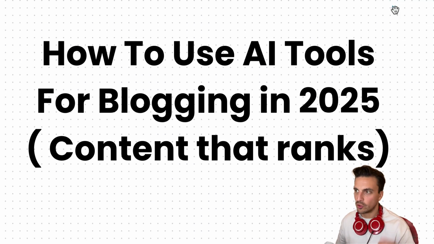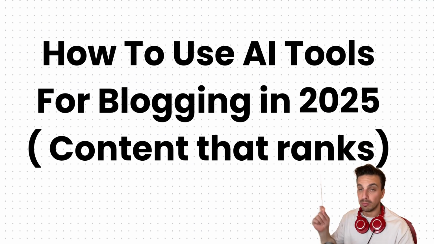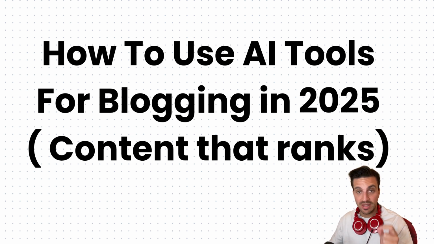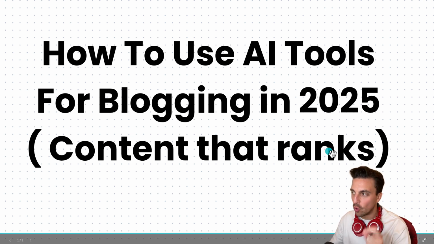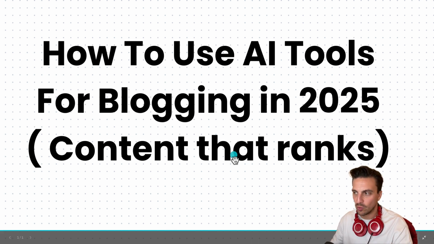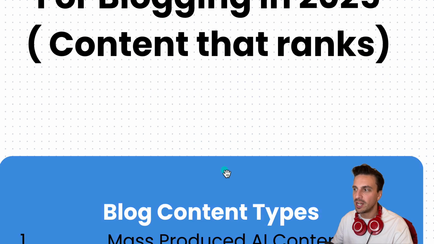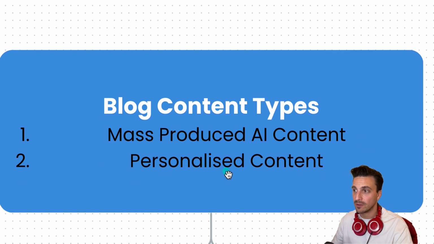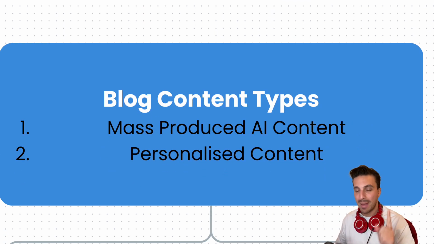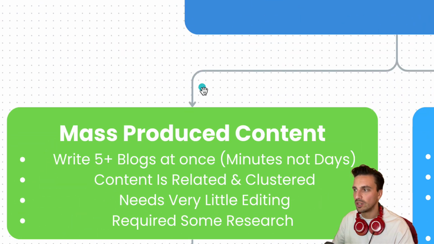In this tutorial, I'm going to show you how to use AI tools for blogging in 2025, making content that will rank. This has worked in 2024 and it's already working this year in 2025. This is going to be split up into two main categories, two types of blogs: mass-produced content and personalized content. Now, let's look at the first one.